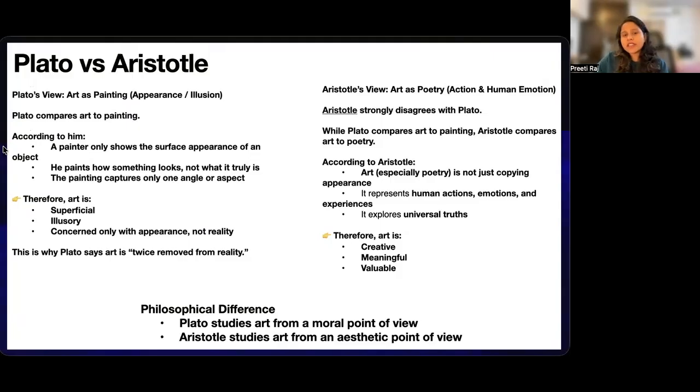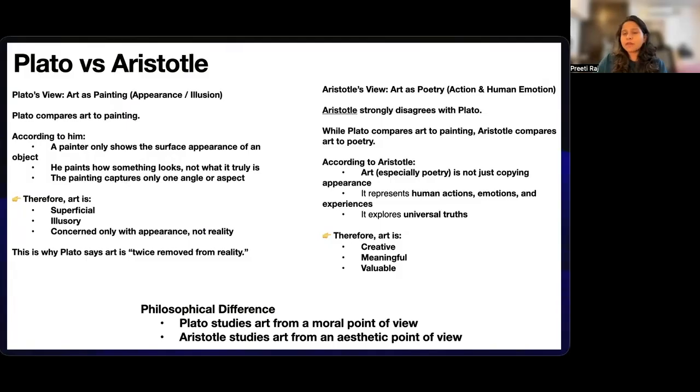So we can see the key difference: Plato says that art is a copy, but Aristotle says that art is actually a creative representation. Is that clear? I've written it down for you. Plato views art as painting, an appearance and illusion. Plato compares art to painting, and according to him, a painter only shows the surface appearance of the object. He paints how something looks, not what that object truly is.